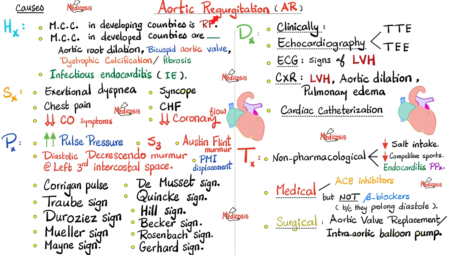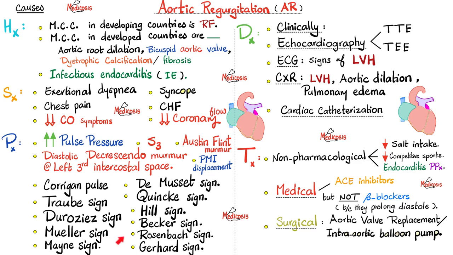So what if the aortic regurgitation has a widened pulse pressure? This explains all the following: the Corrigan pulse, the Musset sign, the Traube sign, Quincke sign, Duroziez sign, Hill sign, Mueller sign, Becker sign, Mayne sign, Rosenbach sign, and Gerhard sign.